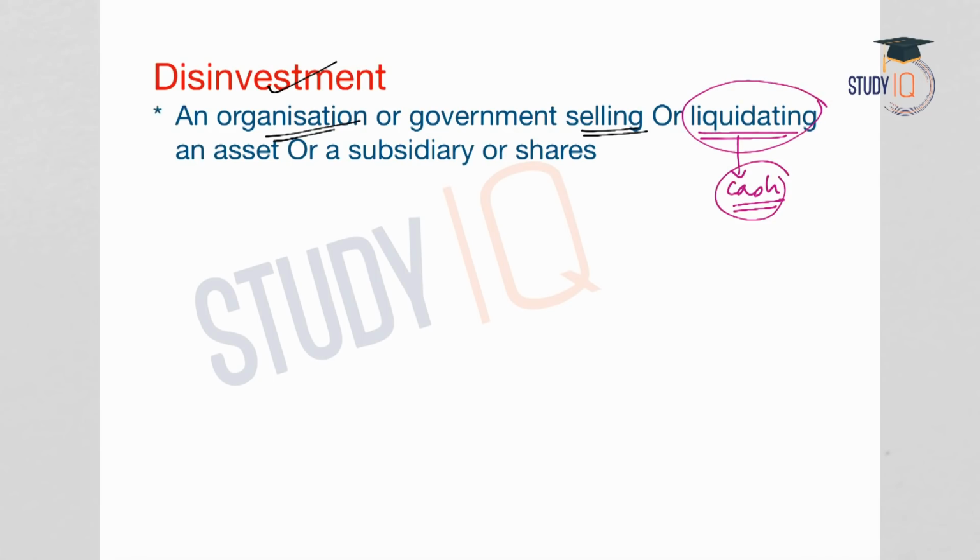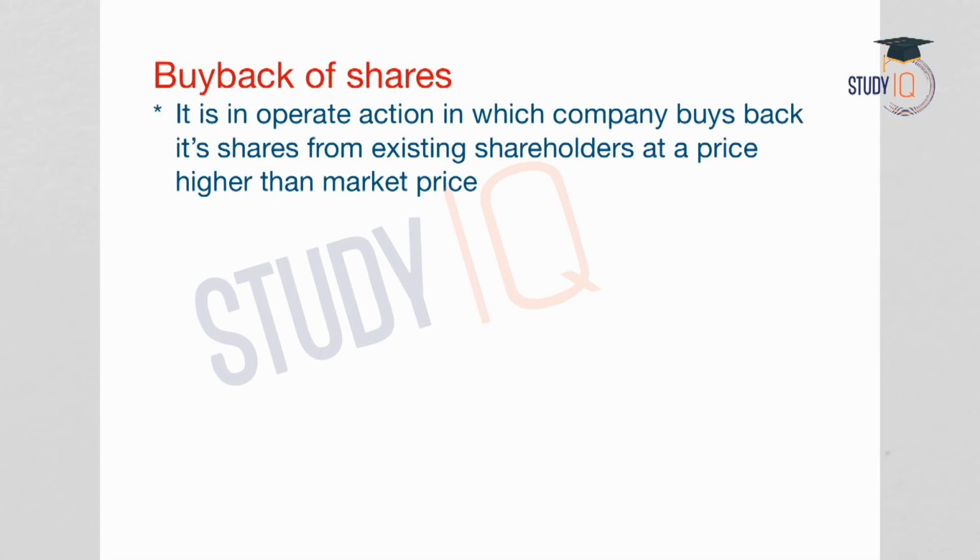So here in the context of disinvestment, what is involved? Here the sale of government shares of a PSU is involved. In a public sector undertaking, there will be government shares and these shares are sold by the government. And who is buying the shares? It is bought by the PSU itself, and that is why it is known as buyback. Now let us understand what is meant by buyback of shares.